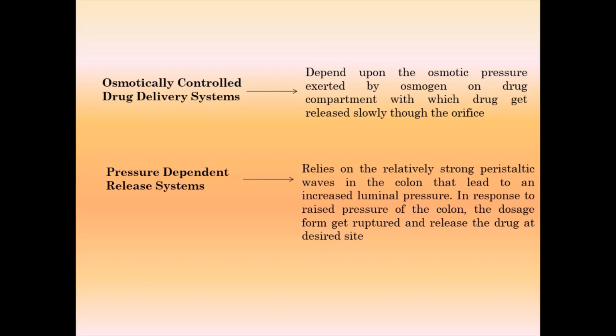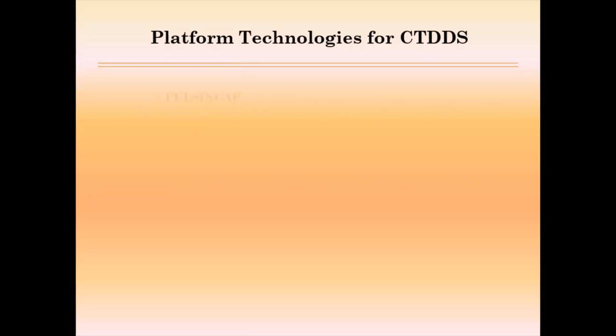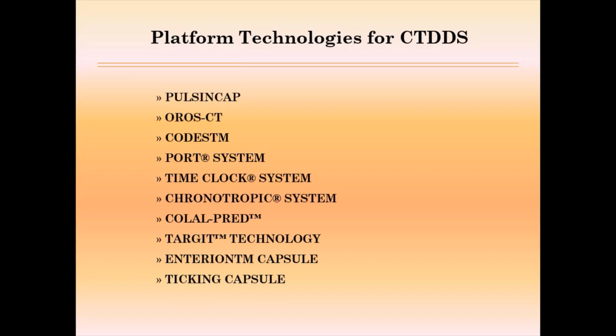So these are the approaches for colon targeted drug delivery systems, and there are different platform technologies. Many patented technologies are there: Pulsincap, Port system, CODES, Time Clock system, Chronotropic system, Pulsatile, TARGIT technology, and Egalet capsule and Ticking capsule. So these are the different patented technologies for delivering the drug to the colonic area. So this is about the colon targeted drug delivery system.